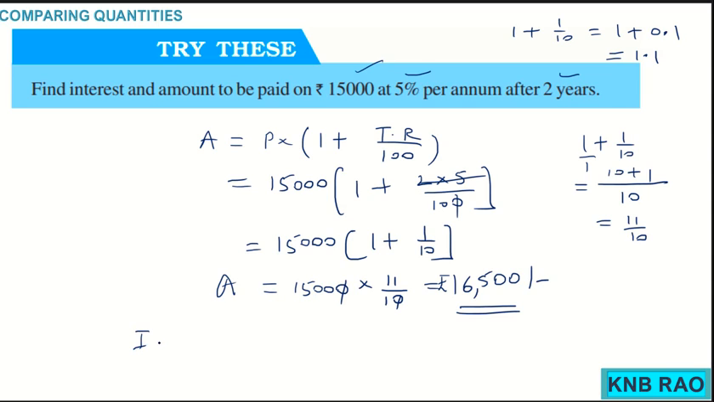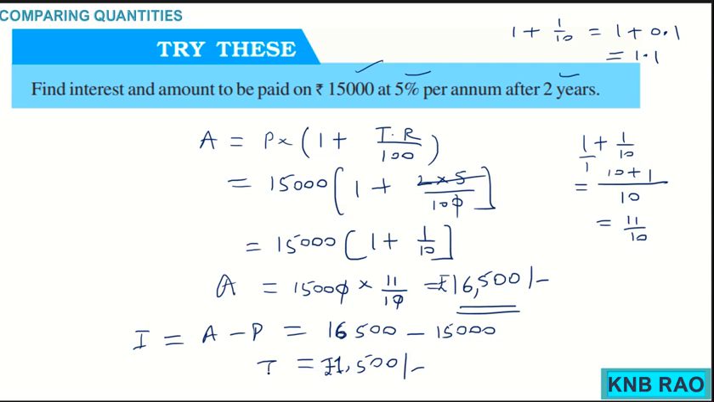What is interest? I can find interest as amount minus principal. After finding the amount, I can calculate interest. So, 16,500 minus 15,000 gives me 1,500, which is the extra money paid, which we call interest. This way also I can find it. Here it is presumed that the interest is of simple interest type.